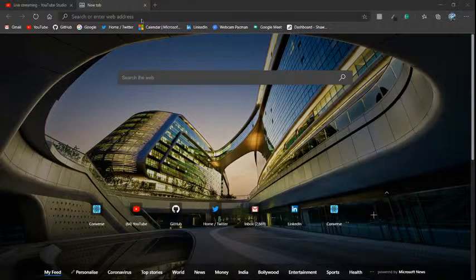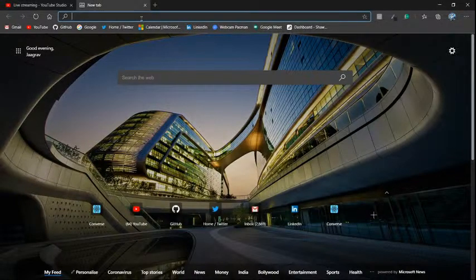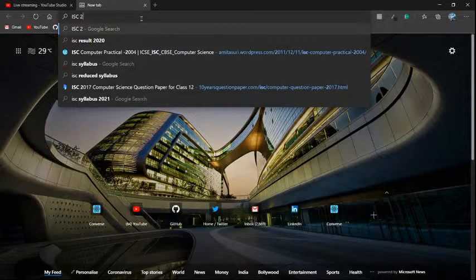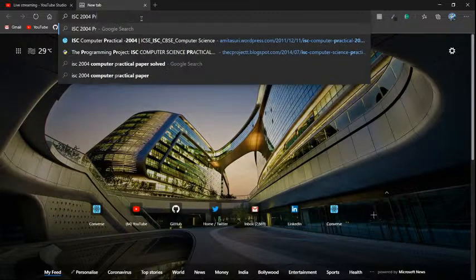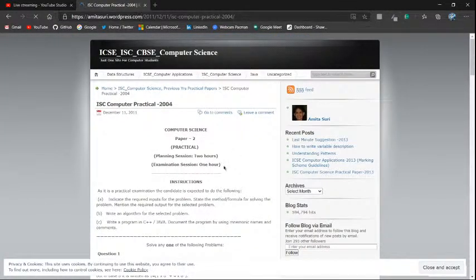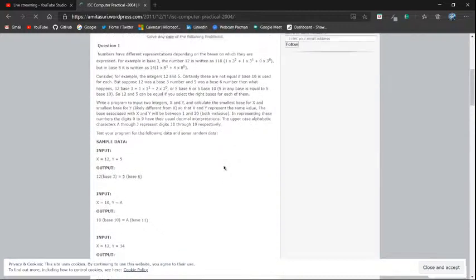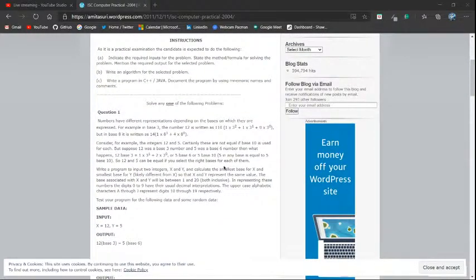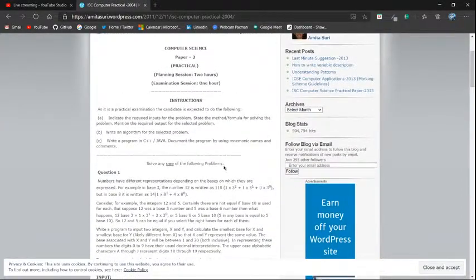I forgot. ISC 2004 practical question 3. I already searched for these before so that I can easily find the papers. And I see 2004. This is the practical paper.